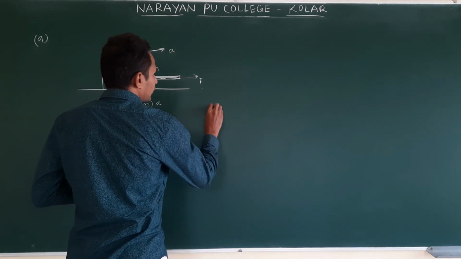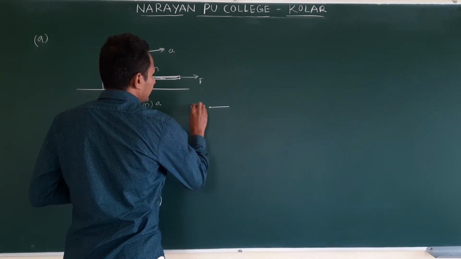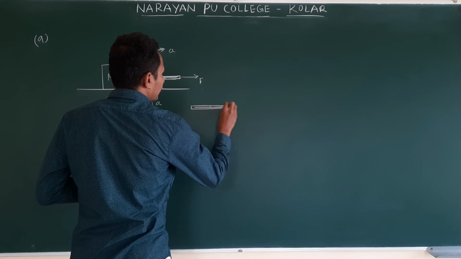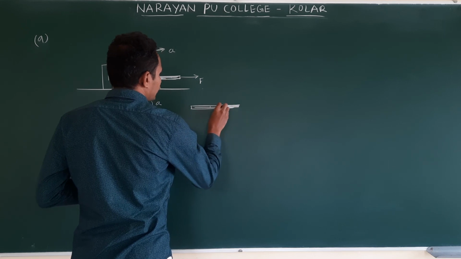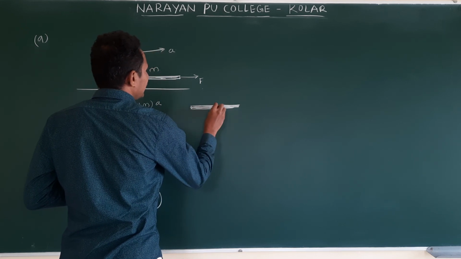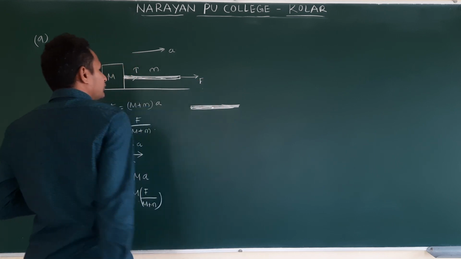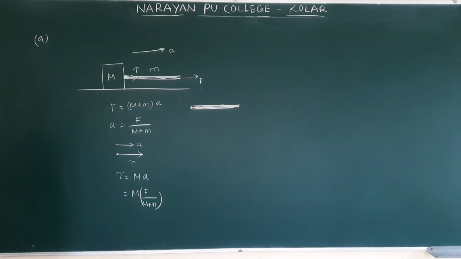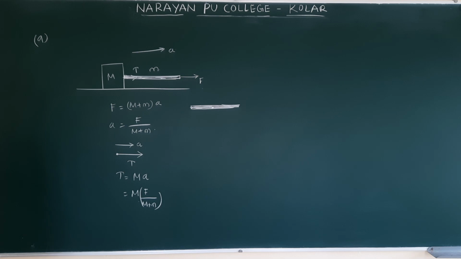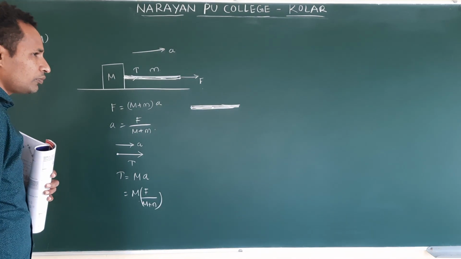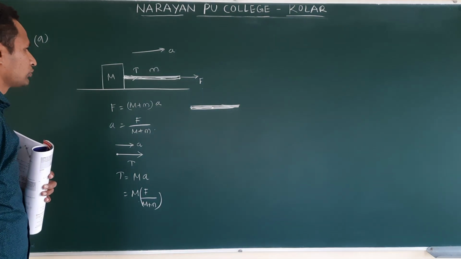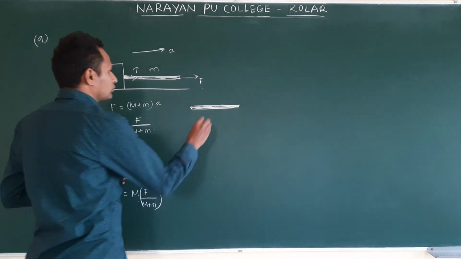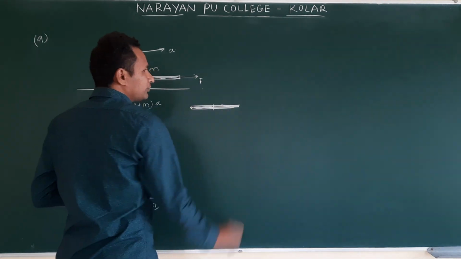But next question, they are asking at the center of the rope. This is a rope, not a string. They are asking the center.